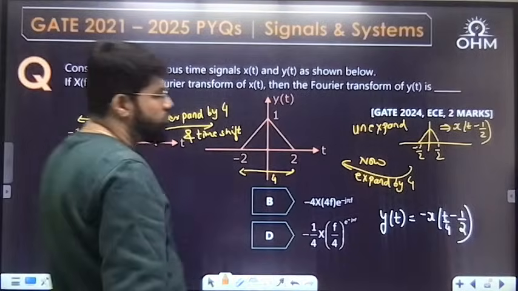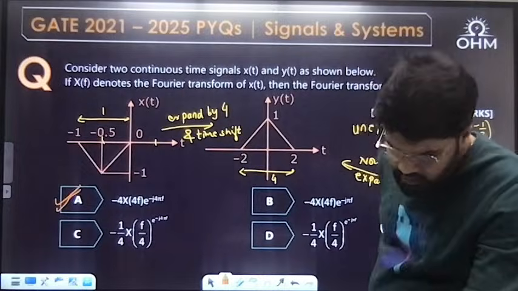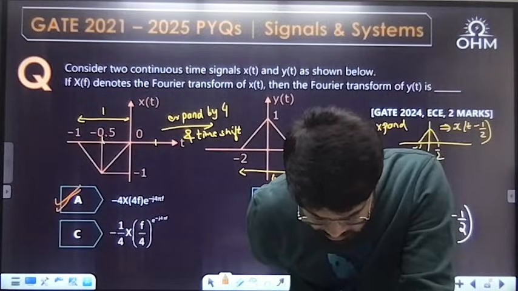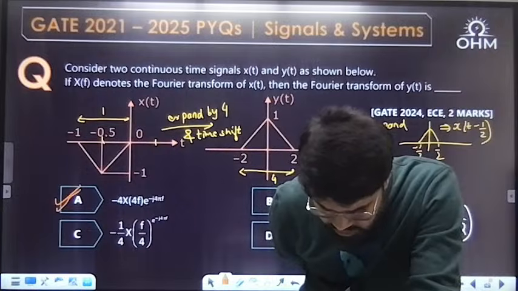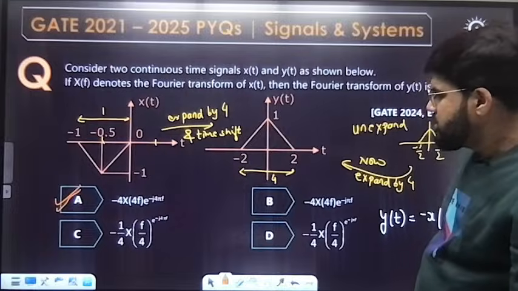Okay, GATE 24, 2 marks question. Easy. Answer A. Sai Vikas and Sumuka first told C. No, it is not C. It is A.